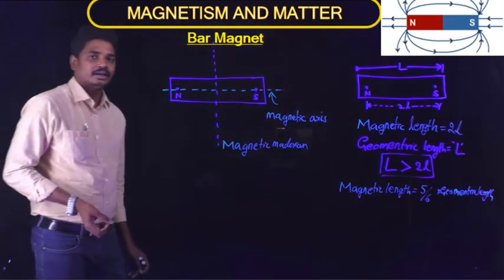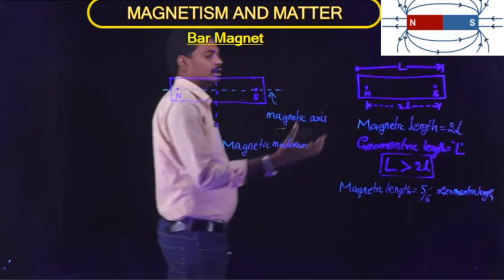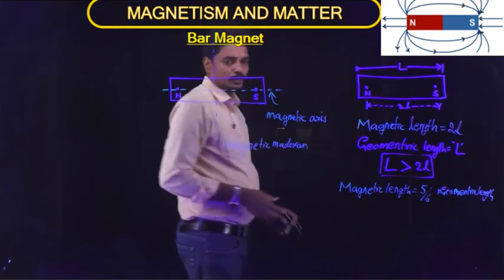What is meant by magnetic length? It is nothing but the distance between the two poles.